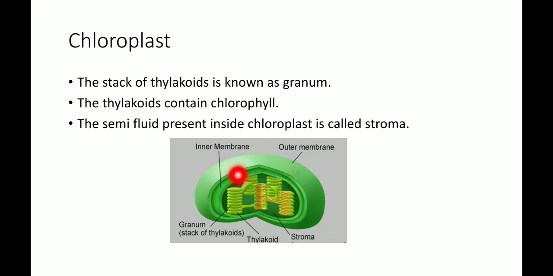Granum is basically a disc-like stack of thylakoids, and the chloroplast has 10 to 100 grana, and the grana are connected with each other by stroma. The thylakoids contain chlorophyll, where the process of photosynthesis takes place. A semi-fluid, colorless fluid is present inside the chloroplast, which is known as stroma, and stroma connects the grana.